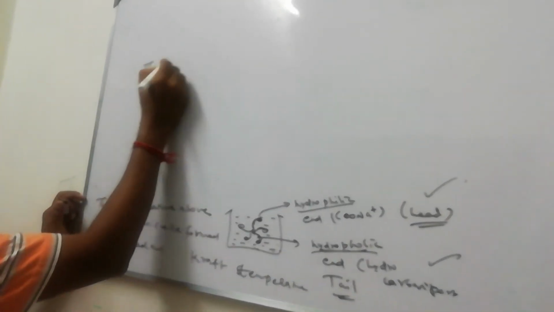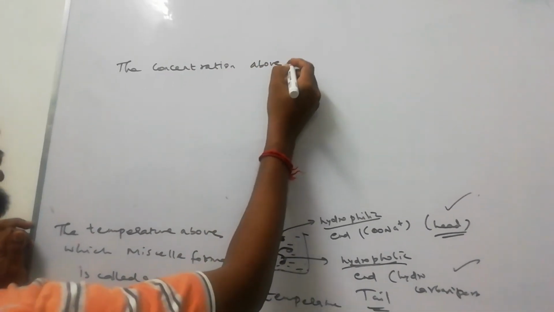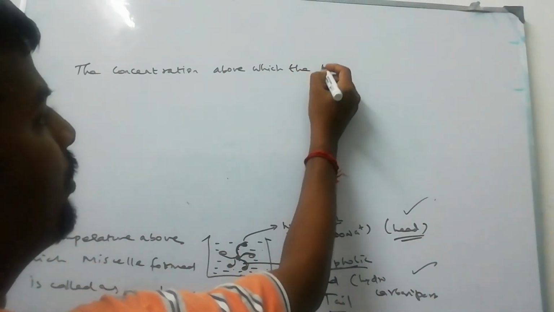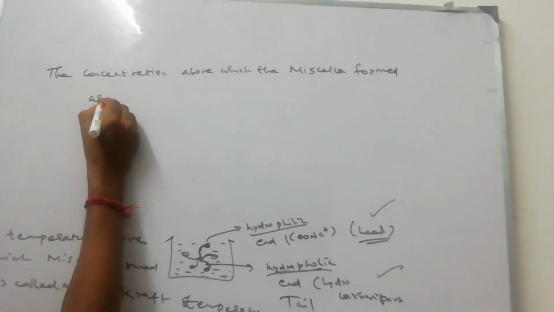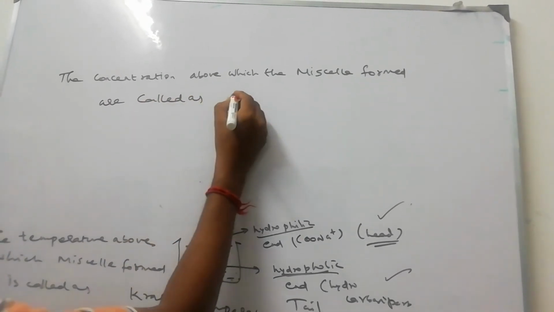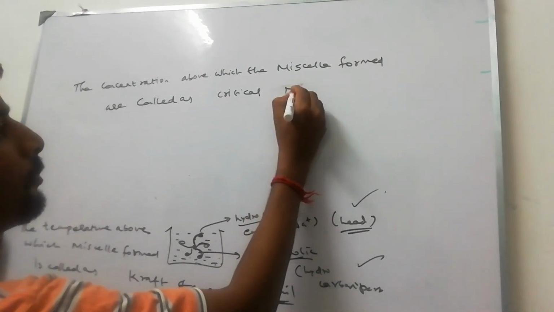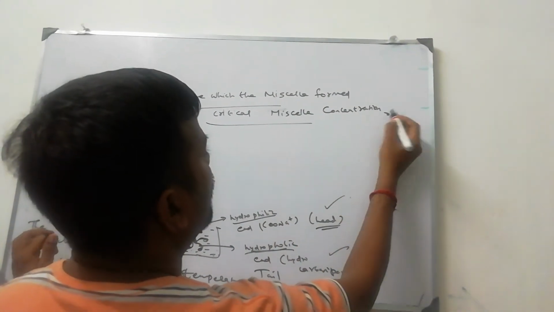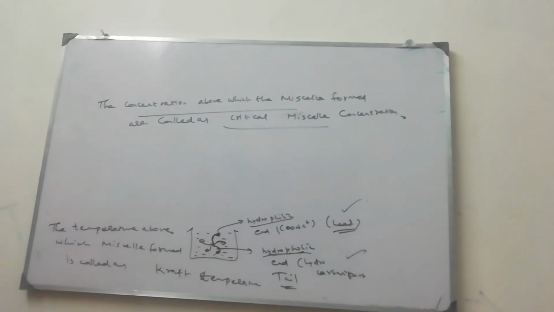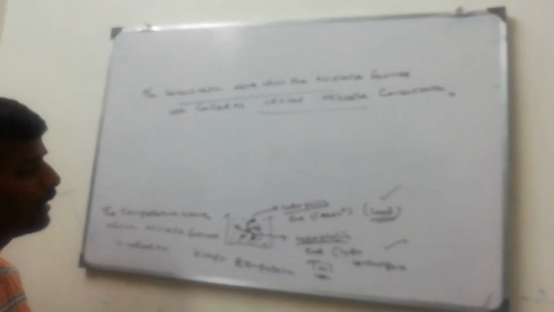The concentration above which micelles form is called the critical micelle concentration. These are the important terms of associated colloids. The temperature above which the micelle forms is the Kraft temperature, and the concentration above which the micelle forms is called the critical micelle concentration.